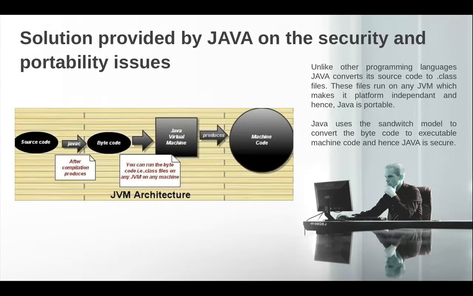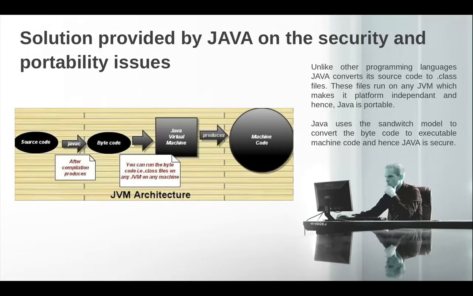There is a first security check when the compilation happens. Second, when it is sent to the JVM. Third, when the bytecode verification happens. Fourth, when it is interpreted and run on the OS. So it is all these four steps.